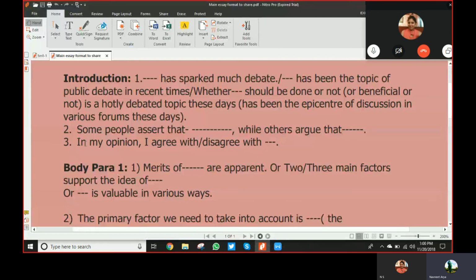While in a discussion essay or advantages disadvantages essay, remember this is what academic style is, you have to select the words very, very carefully. So if it is an advantages disadvantages essay, you should write here in the third statement, apparently, right? Apparently, there seem to be some advantages to it, but there could be disadvantages as well. This essay will highlight both and will lead to a meaningful conclusion.